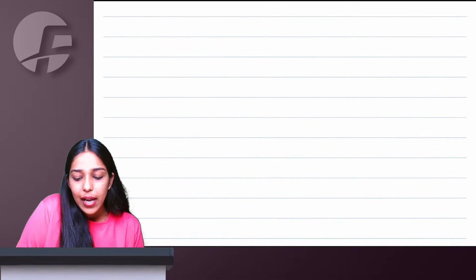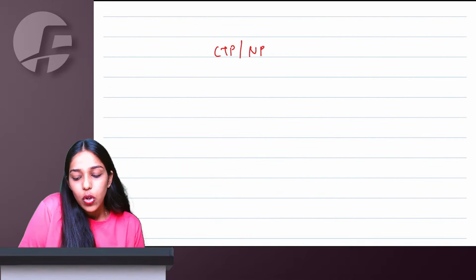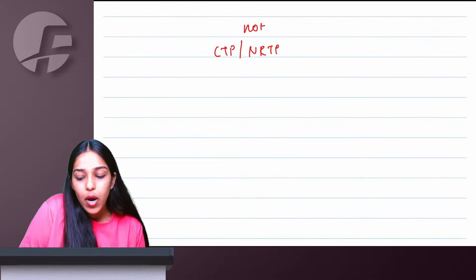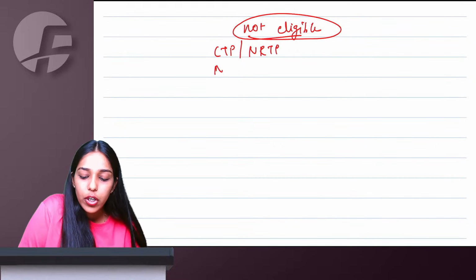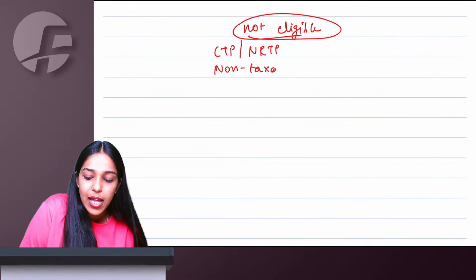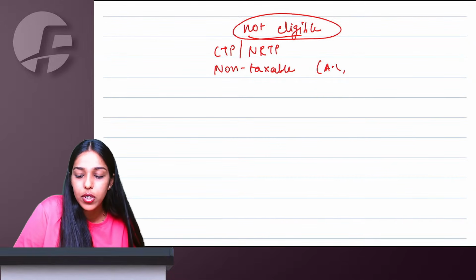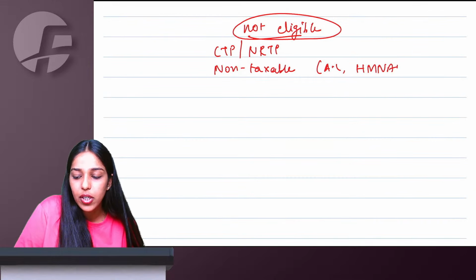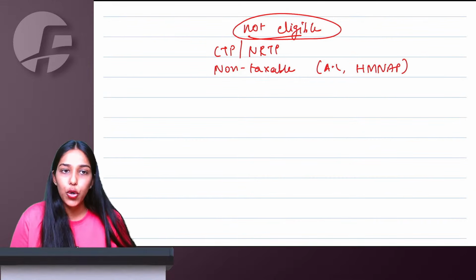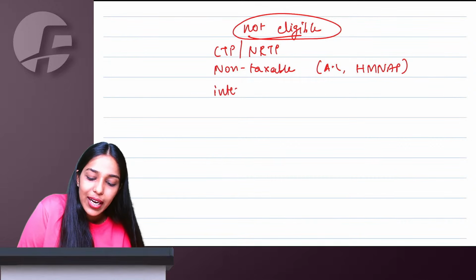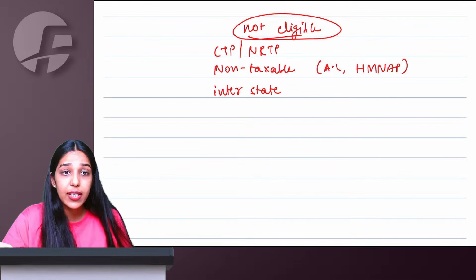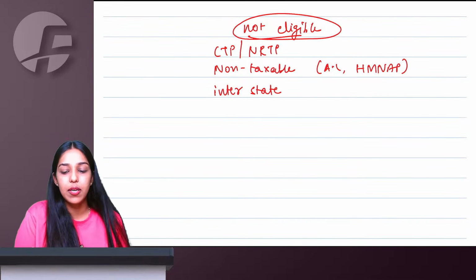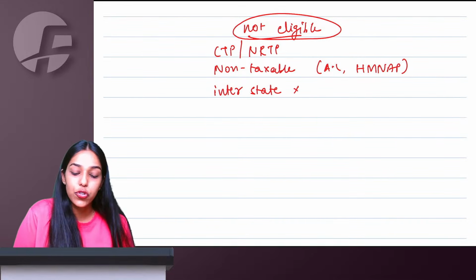If you are a casual taxable person or non-resident taxable person, you are not eligible to opt for composition scheme. Or if you are dealing in non-taxable items like alcoholic liquor for human consumption, high-speed diesel, motor spirit, natural gas, aviation turbine fuel, etc., you cannot opt for composition scheme. If you are doing any interstate supply, whether it is goods, service, branch transfer, exempt supply, any kind of interstate supply, you cannot do it as a composition person.